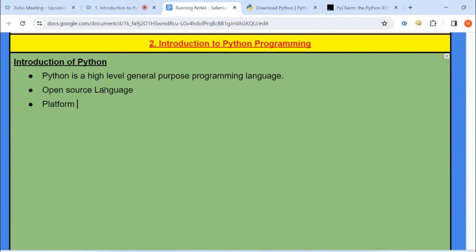It is platform independent. What are the platforms you have right now? Windows, Mac, as well as Linux. The program which you write in one OS, the same program will be able to run on other platforms as well, like Mac or Linux. Once you write the program in Linux, it will run on Mac as well as Windows. So it is platform independent. When compared to other programming languages like Java, C#, Ruby, and some other languages, it is simpler than other programming languages.